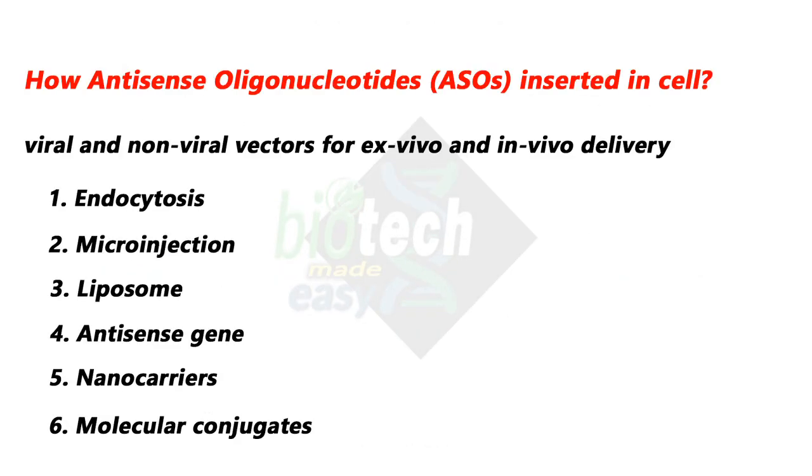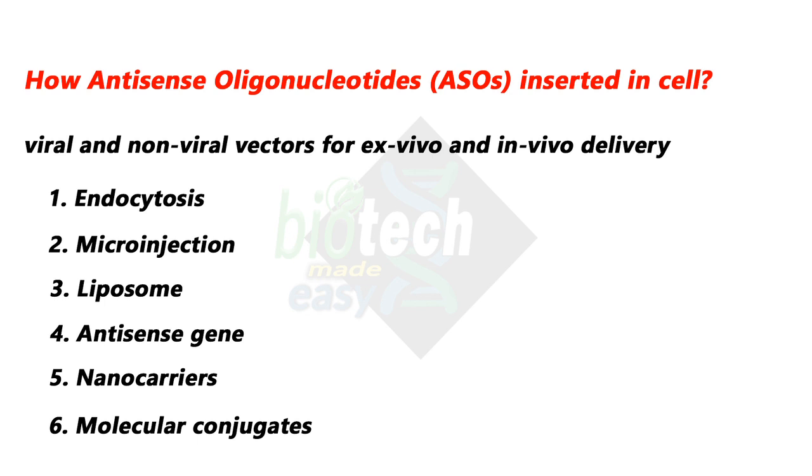Now here we are talking about the delivery methods. The major issue for the oligonucleotide based therapy involves the effective intracellular delivery of the active molecules. Therefore, a great deal of effort is focused on delivery of ASOs these days. Lots of research is going on.